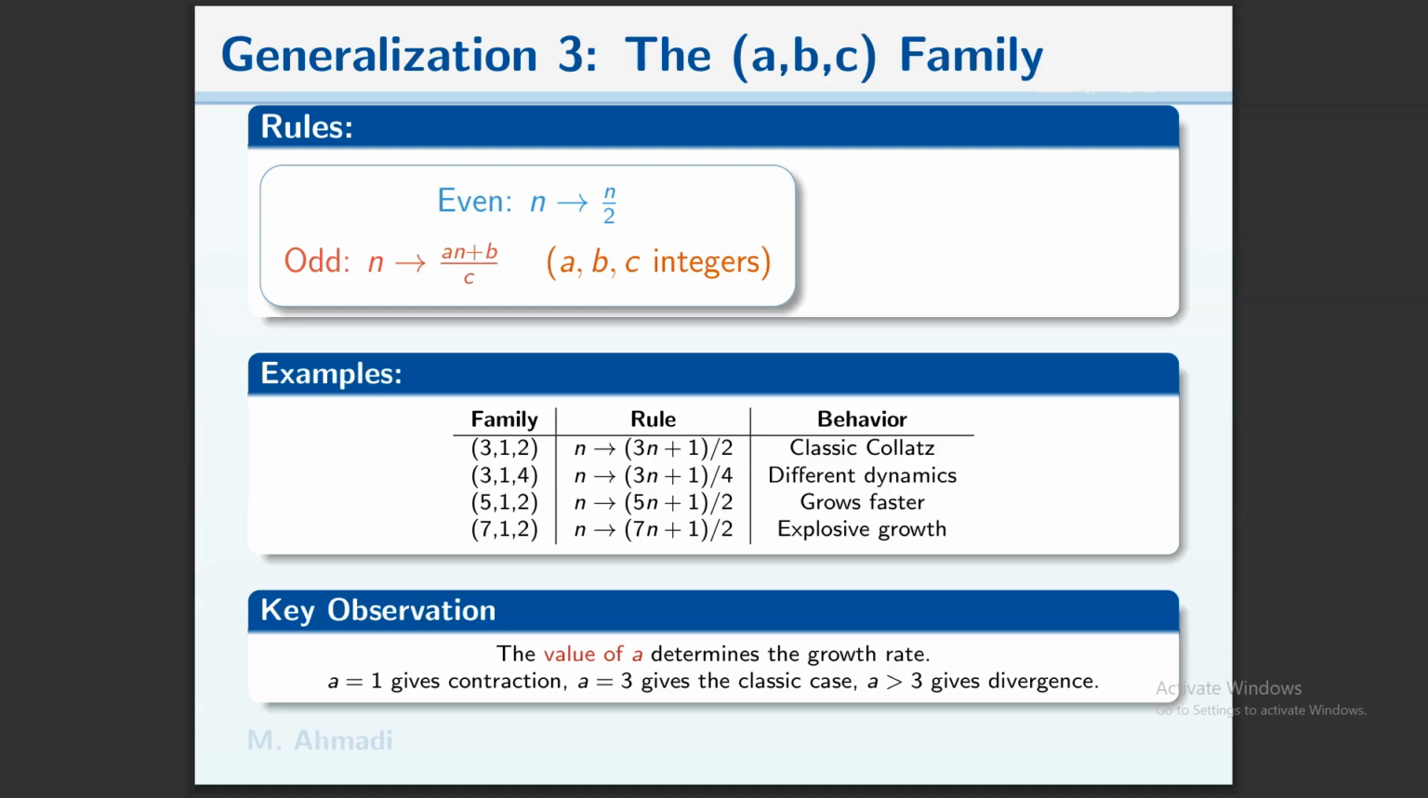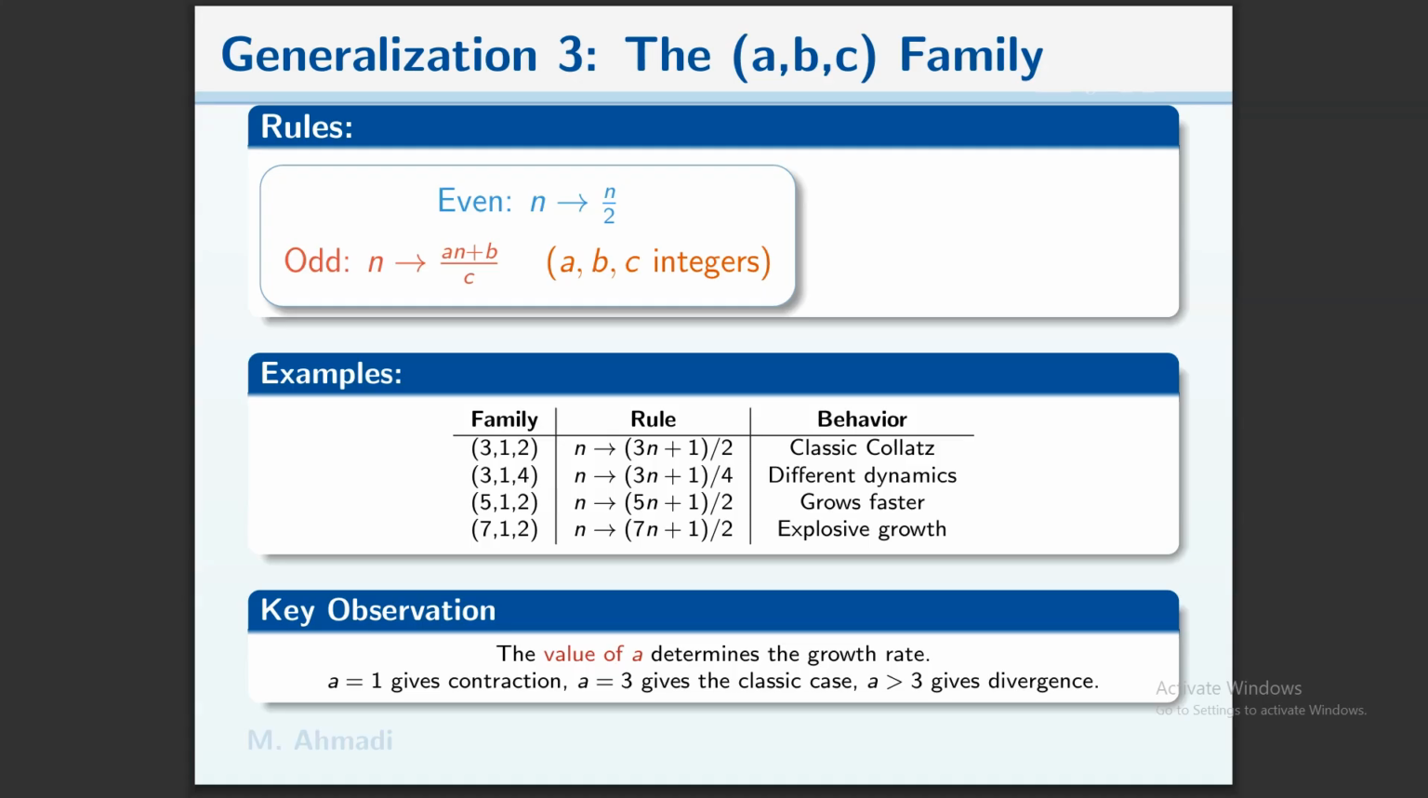And the family 5, 1, 2, the rule is 5n+1 over 2. It grows faster. And the family 7, 1, 2, the rule is 7n+1 over 2. The behavior is explosive growth, it grows exponentially.